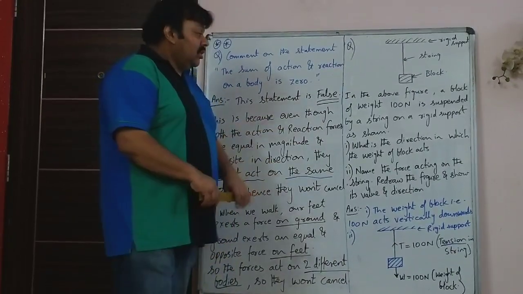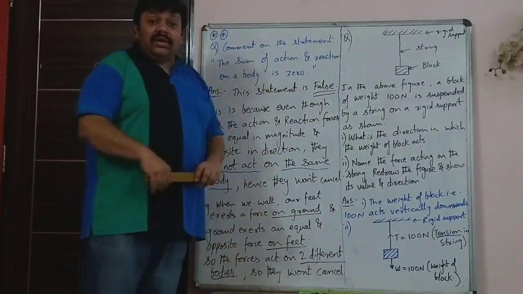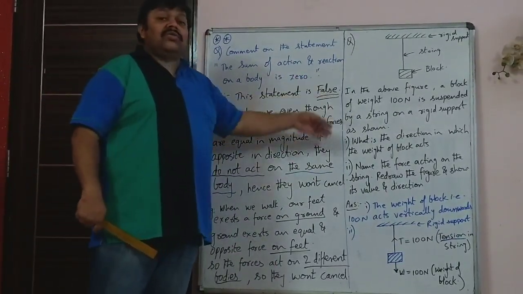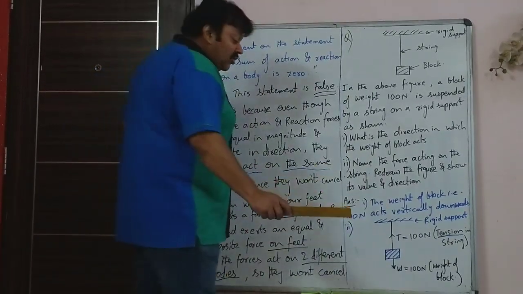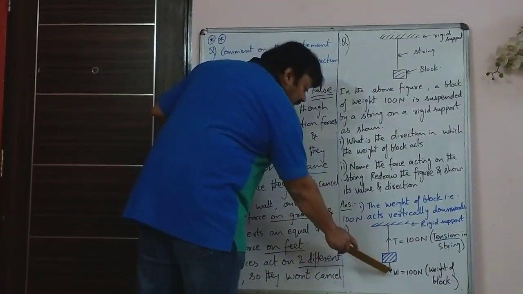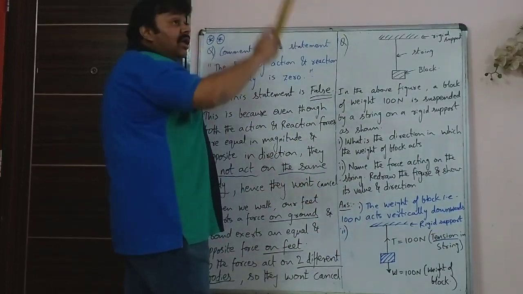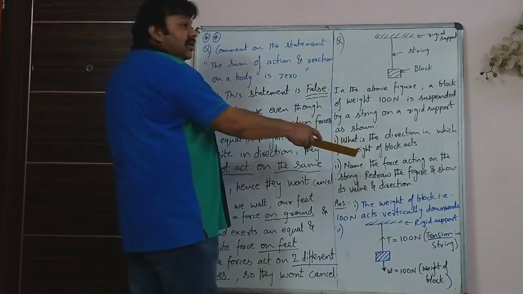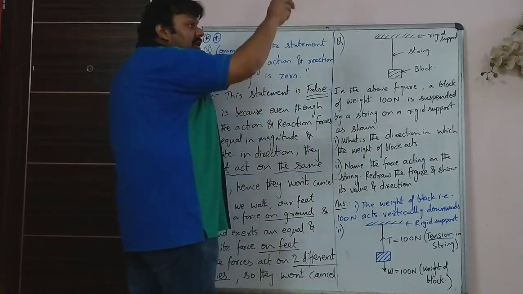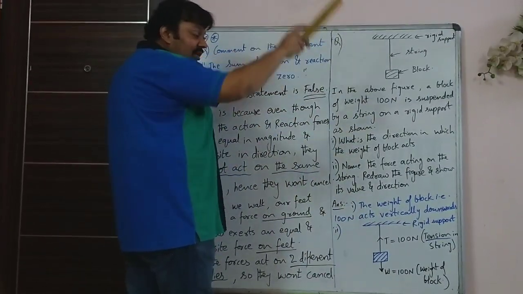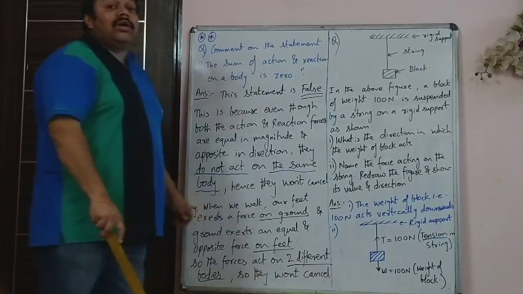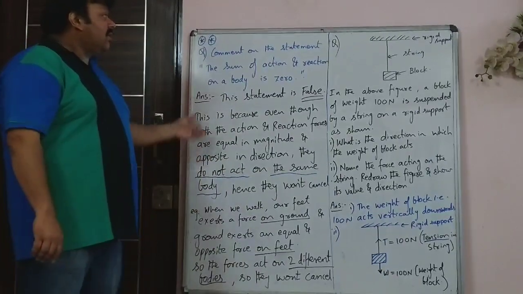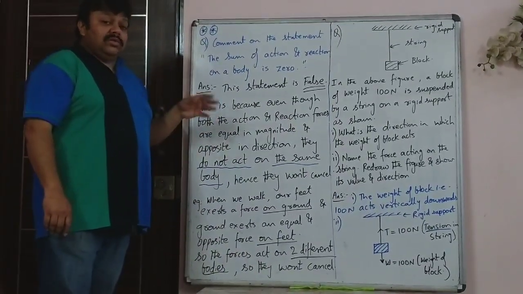Tension in the string. Such a simple question is generally asked in board papers for 2 marks, just to understand whether you have understood the basic concepts or not. Now make sure that when you draw the diagram, the string and the weight are one straight line. Not that the weight is here sideways and tension is acting on a string which is on the side. No, not that way. The weight and the tension, that is the string and the weight acting down, should be one straight vertical line and not 2 separate lines. So that completes the theory of Newton's third law.